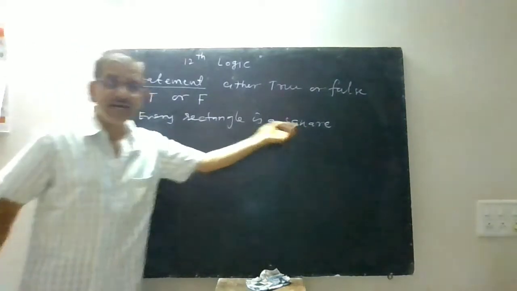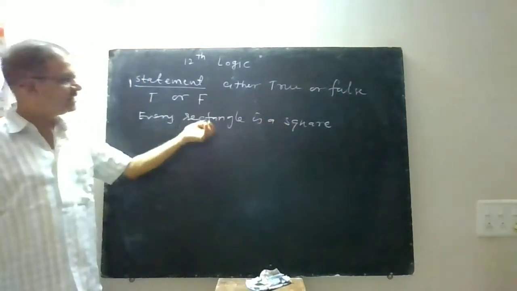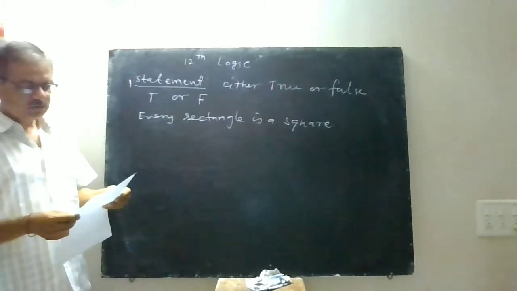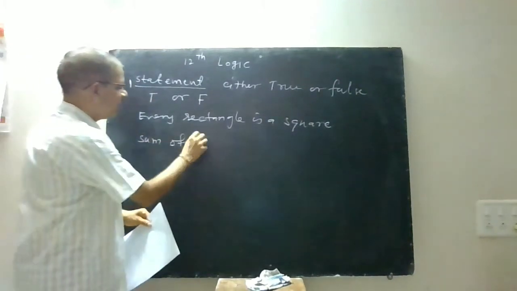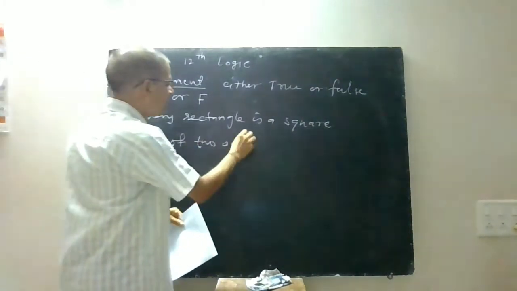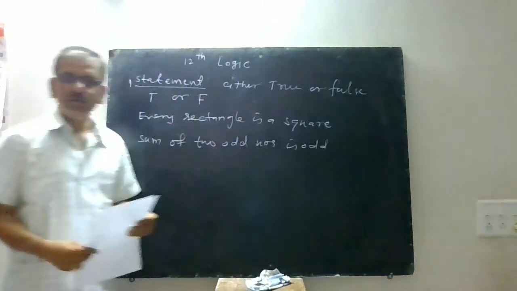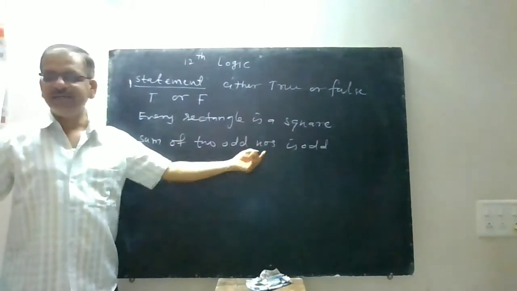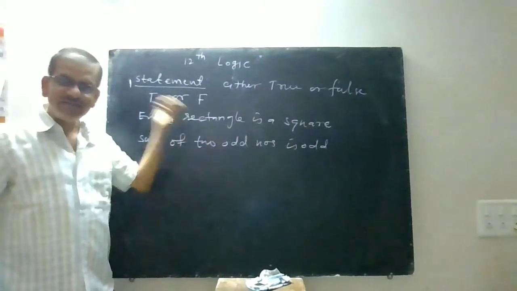Every square is a rectangle, that is okay. So this is type of statement where you can say either true or false. Sum of two odd numbers is odd. Is it true? No. Sum of two odd numbers is always even. 3 plus 3 gives you 6, that is even. So this is also a false statement. The truth value of this statement is false.